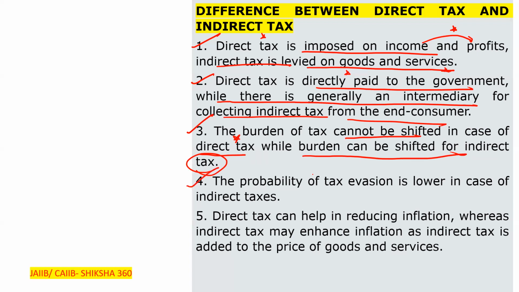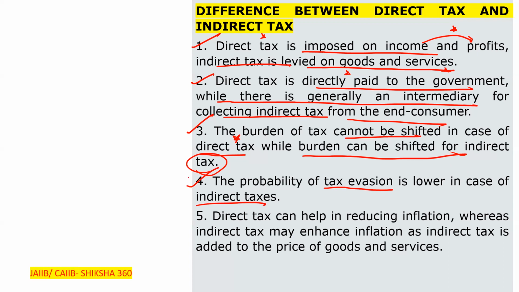Fourth one, the probability of tax evasion is lower in the case of indirect taxes. Tax evasion means they avoid paying the tax. So the probability of tax evasion is lower in indirect taxes.